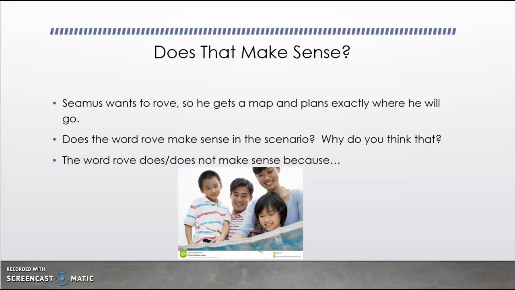That's right. In this example, rove does not necessarily make sense because if you are getting a map and planning exactly where you want to go, then you're not wandering. You're not roaming, so you're not roving.